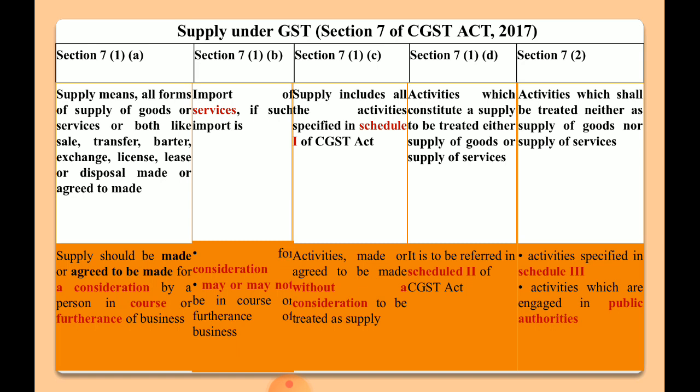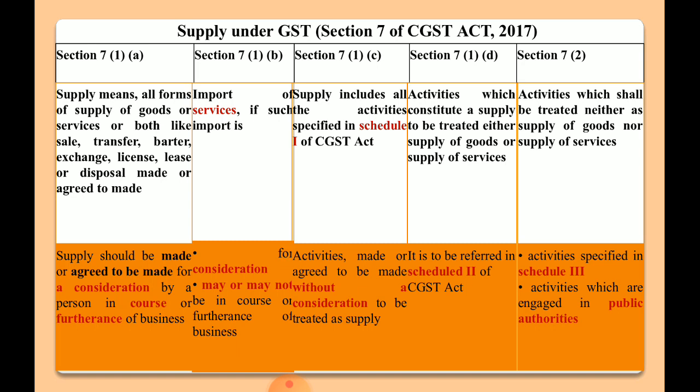All the activities specified in Schedule 3 of the CGST Act, on which GST will not be applicable because that is beyond the scope of CGST, beyond the scope of GST. It means there are certain activities specified in Schedule 3 on which GST will not be applicable because that is beyond the scope of GST. And along with that, activities or transactions undertaken by the central government, the state government or any local authorities in which they are engaged as public authorities.